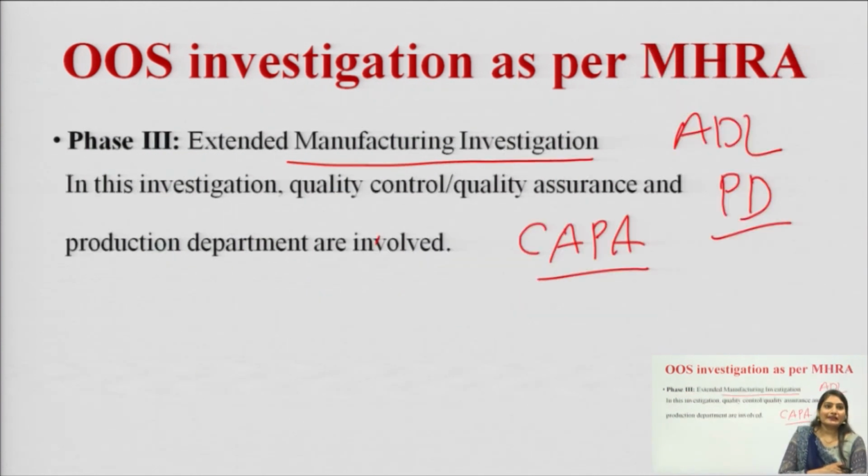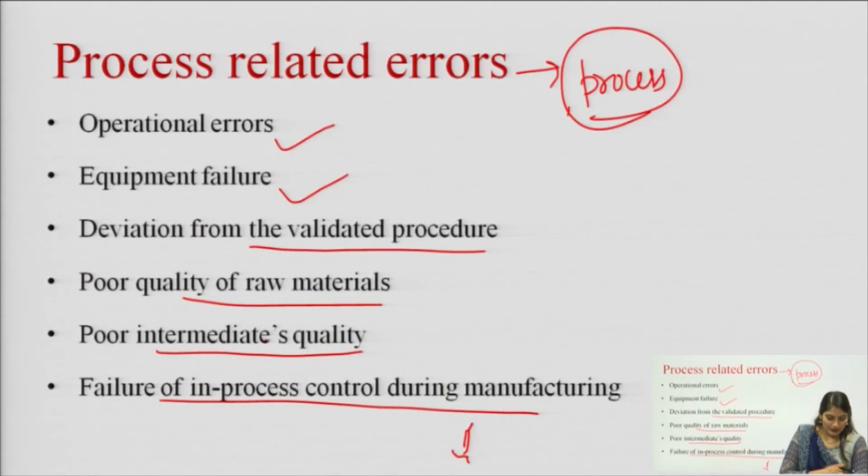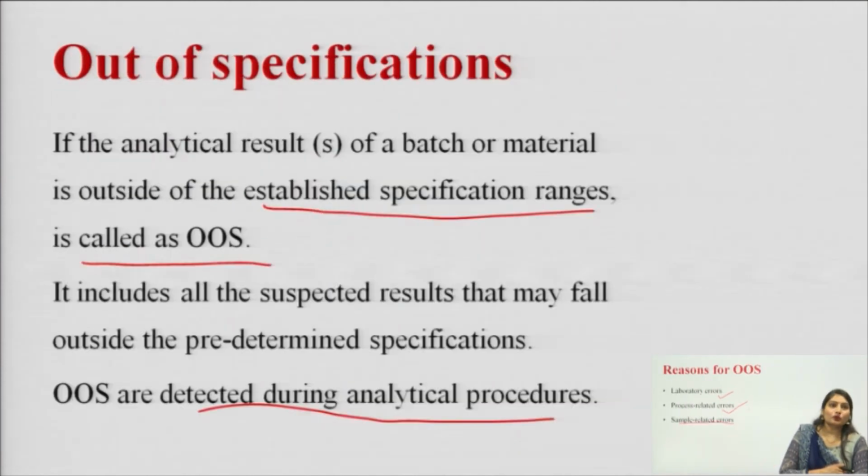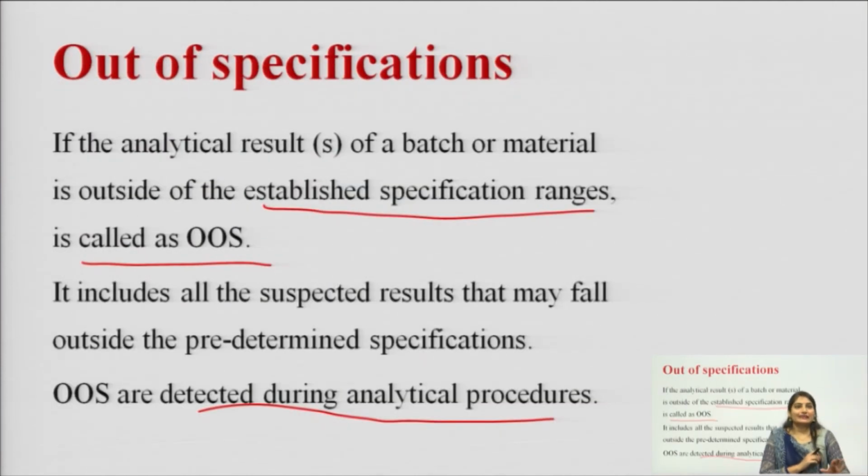Let us summarize the OOS investigation. First of all, what is OOS? OOS is when the analytical results of the batch or our material are outside our pre-established specification or predetermined limits.